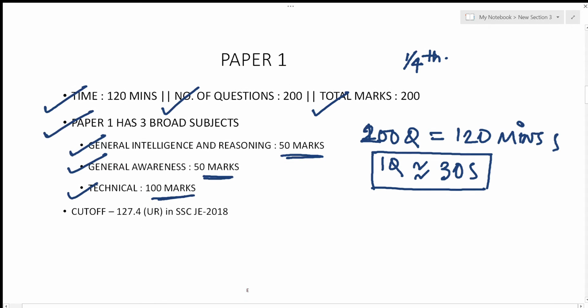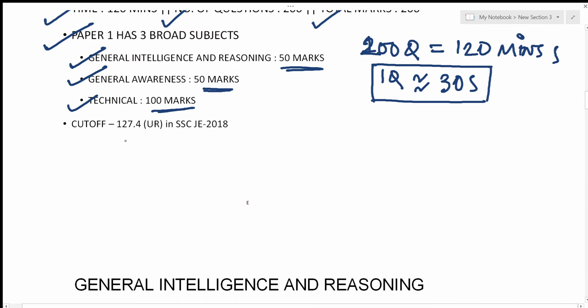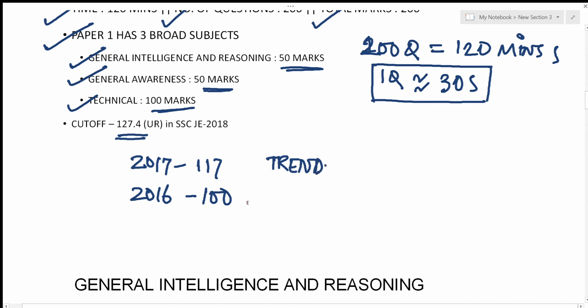Now, the cutoff scenario. In 2018, the cutoff was 127.4. In 2017, the cutoff was 117, and in 2016, the cutoff was 100. So you can see the trend in cutoff. Every year, it keeps increasing. It's mainly because the quality of students is increasing and the competition is more and more every year.